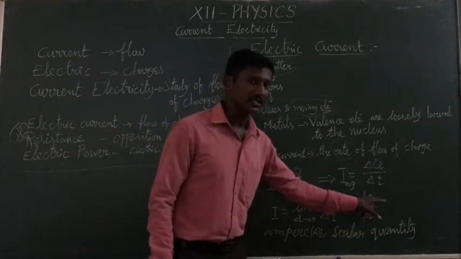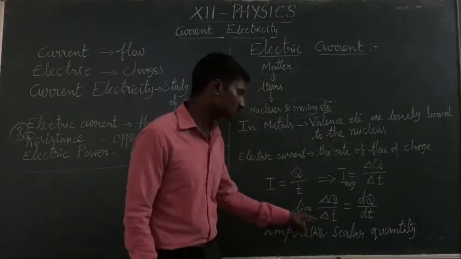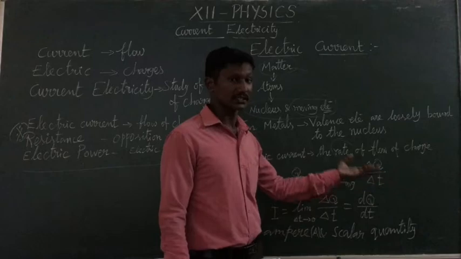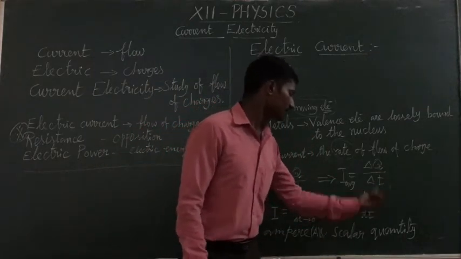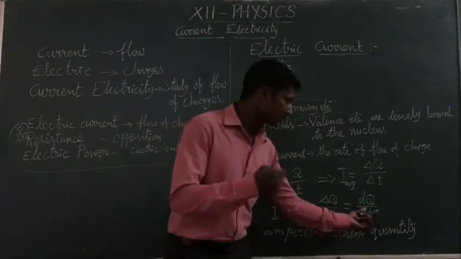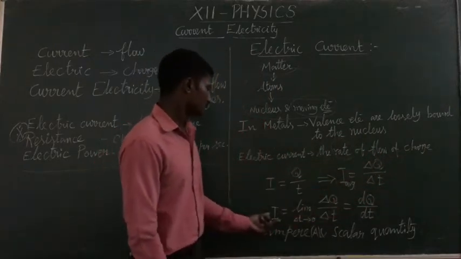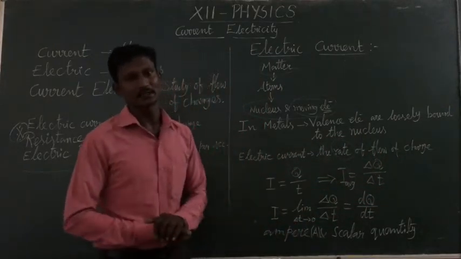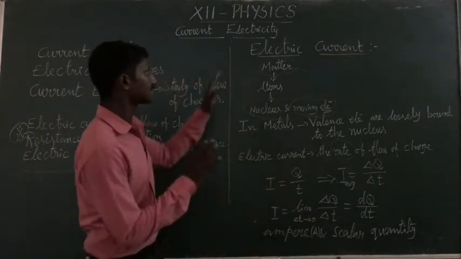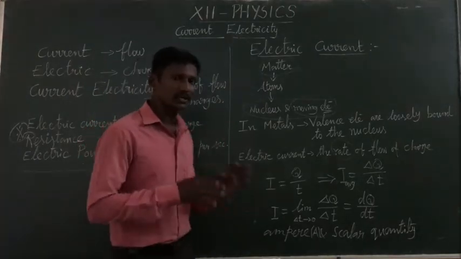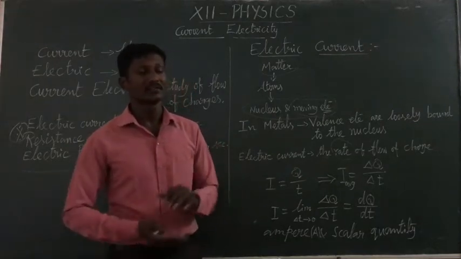Already we studied in +1 that del X tends to 0 gives dy by dx. Here time tends to 0, therefore dq by dt. In a very small time, a very small amount of charge flows through the material. That is known as instantaneous current. Our book only discusses electric current, not instantaneous current. In +1 we studied instantaneous velocity in the same way.